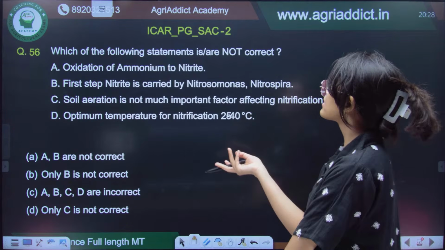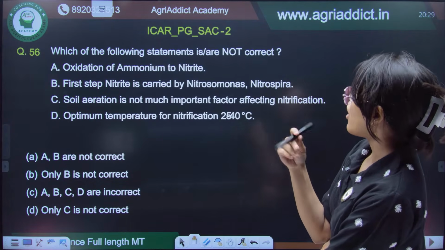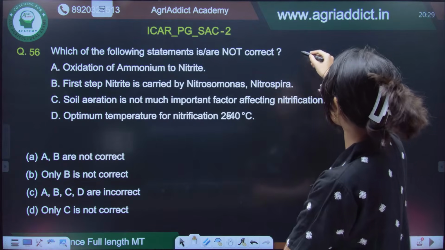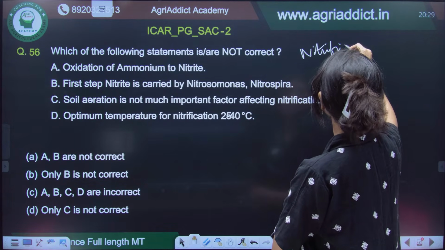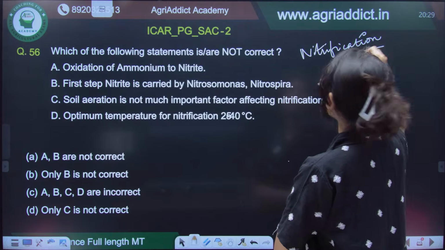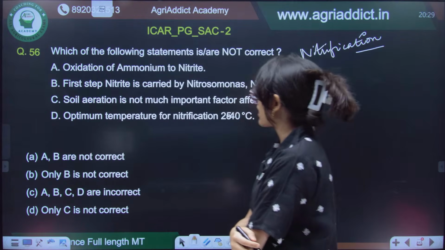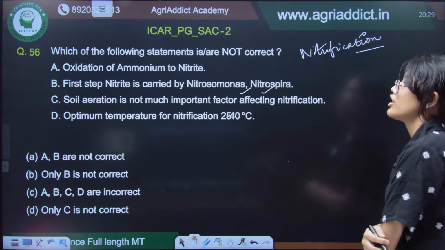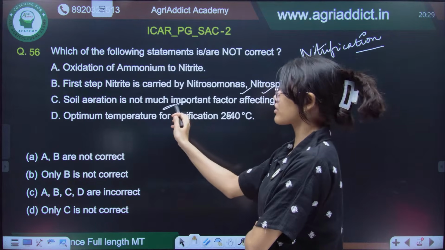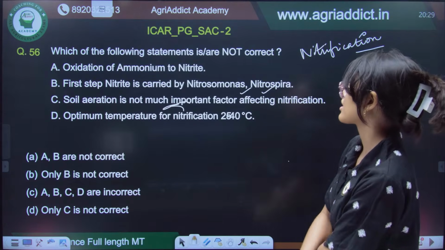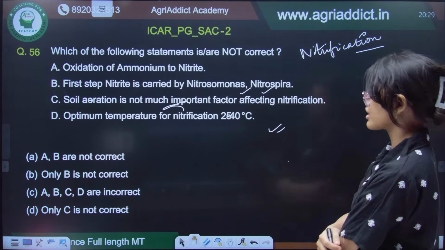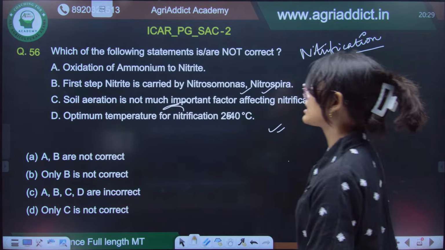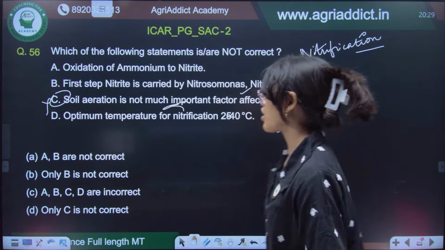Which of the following statements is or are not correct? Oxidation of ammonium to nitrite, the first step of nitrification, is carried out by Nitrosomonas and Nitrospira. Soil aeration is not much of an important factor. It is much of an important factor. Optimum temperature is 25 to 40 degrees centigrade. So, let us see what is the correct answer. It is option number D. That means only C is not correct, rest all the other options are correct.